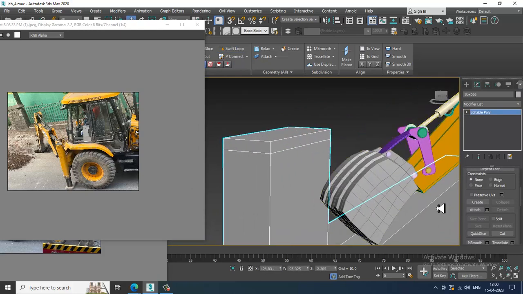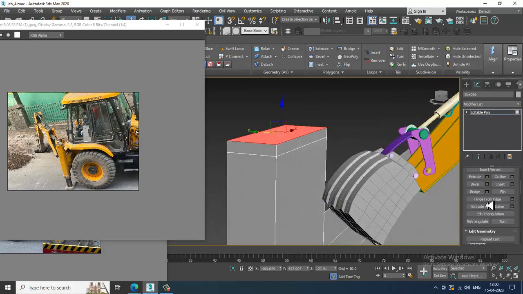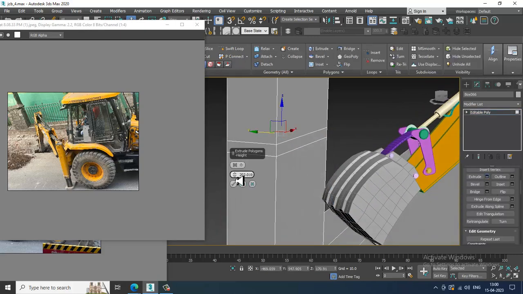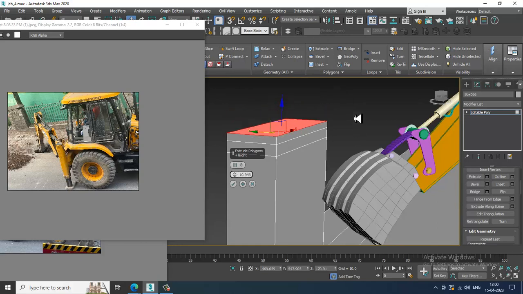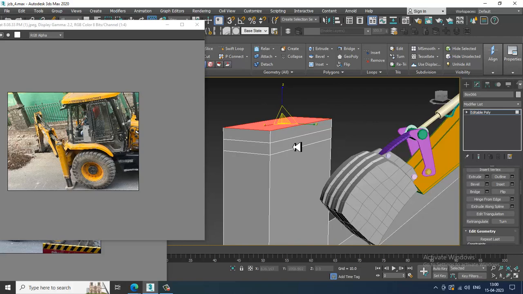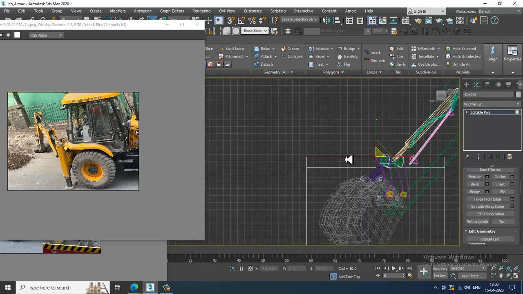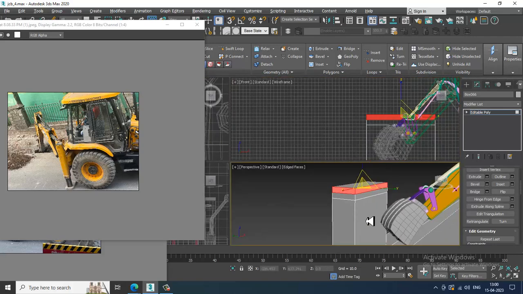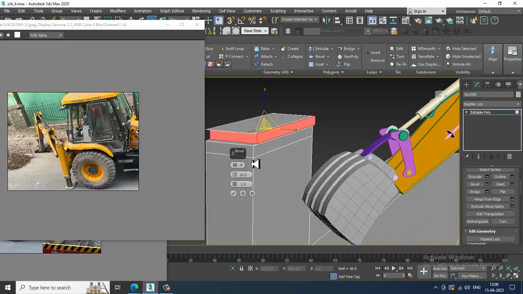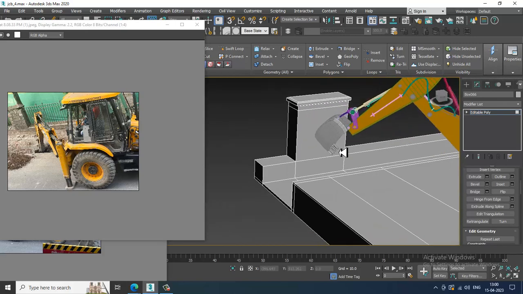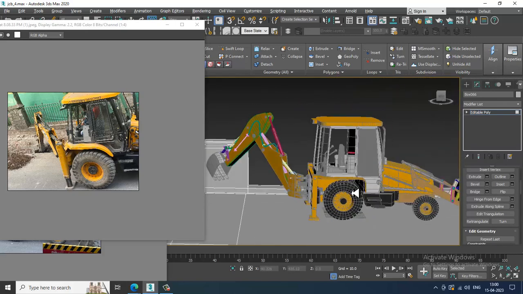Select the polygons, again extrude it up, push this down, select these polygons, slightly give bevel by local normal, and click OK. So we can create such walls.